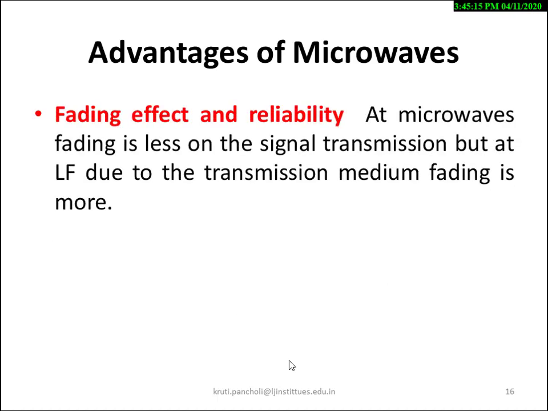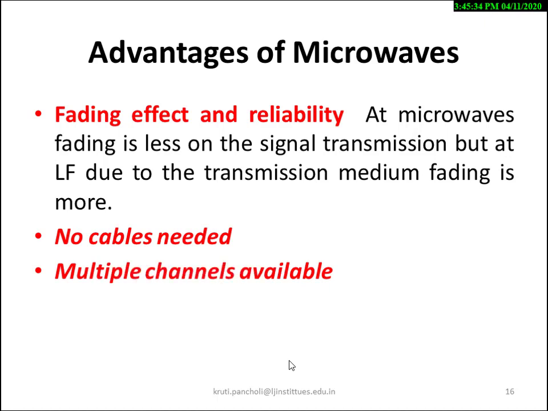The effect of fading is also less at microwave frequency compared to lower frequency, as there is a transmission medium where the fading effect is more. No cables are needed and multiple channels are available.